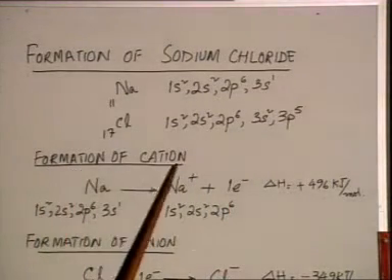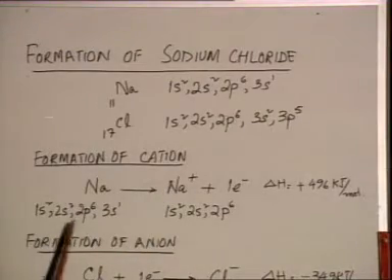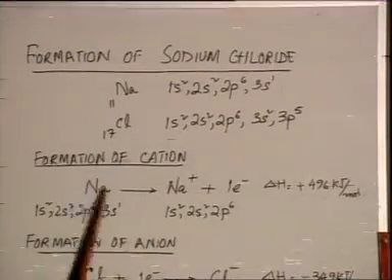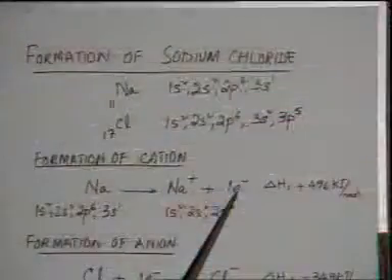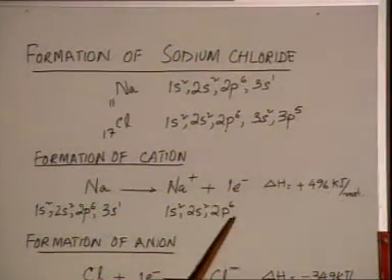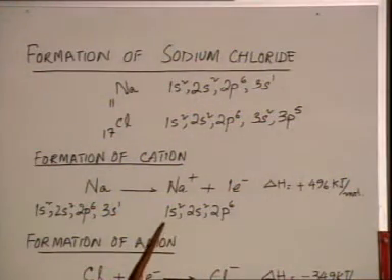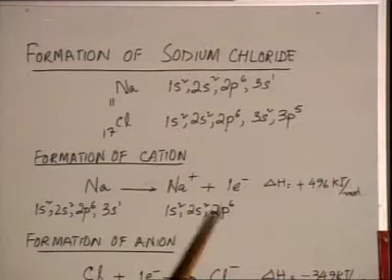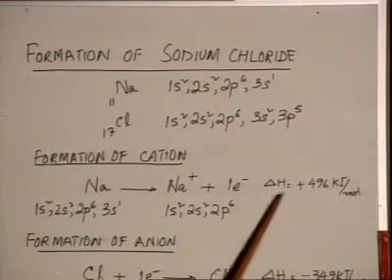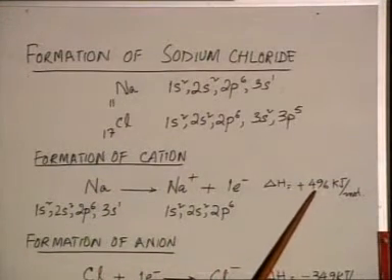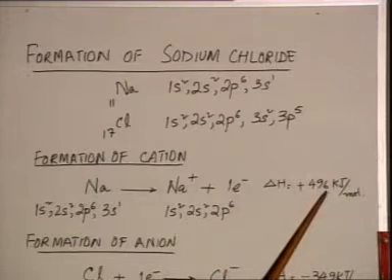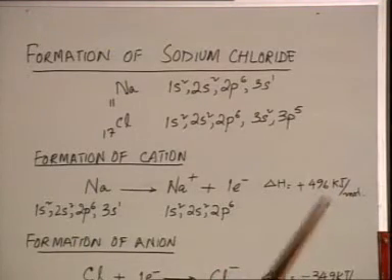How will a cation form? Sodium, if it has 1 electron, by losing this 1 electron, it will acquire nearest noble gas configuration, that is of helium. In doing so, the energy which is required is equal to 496 kilojoules per mole.